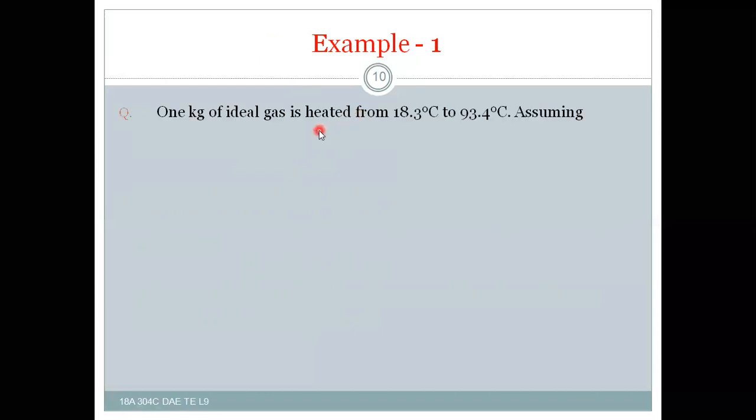Now let us have some solved examples. Number one: 1 kg of ideal gas is heated from 18.3 degrees Celsius to 93.4 degrees Celsius. So this is the initial temperature and this is the final temperature.